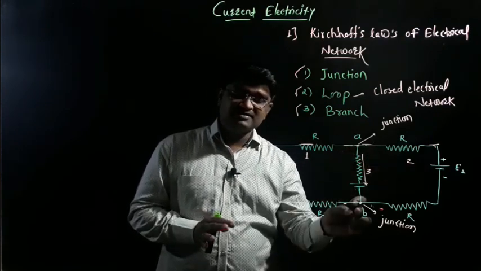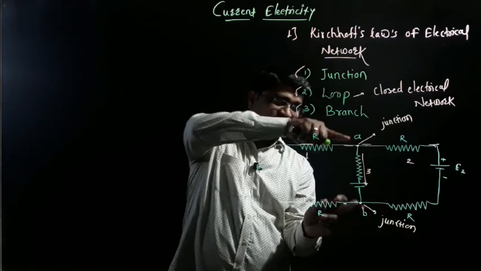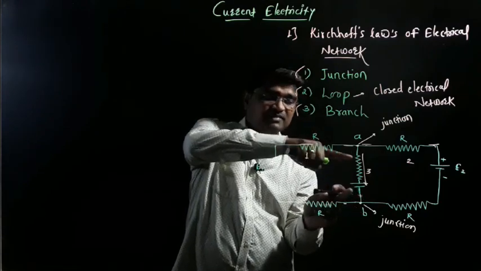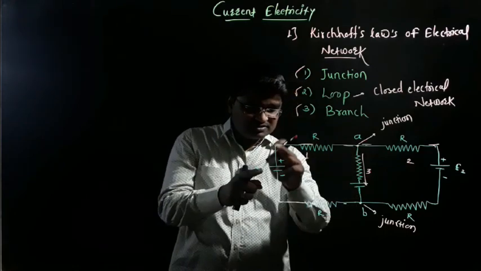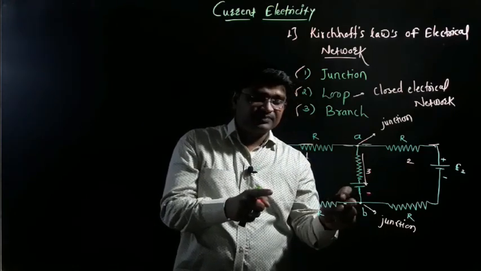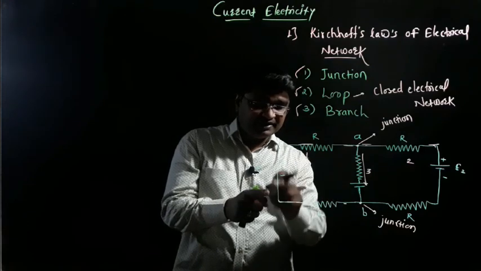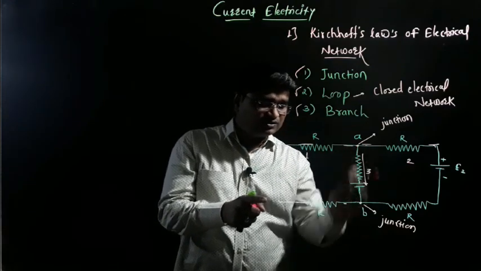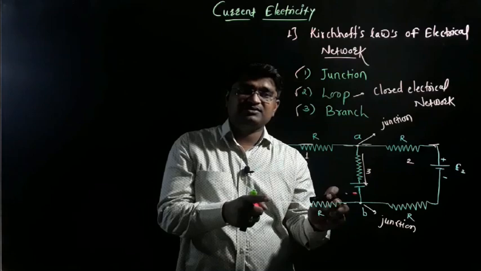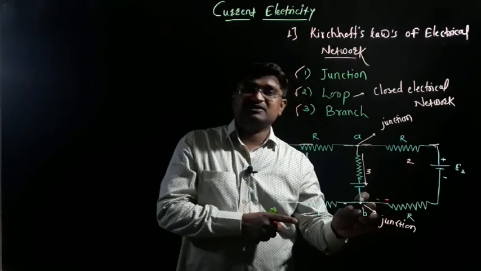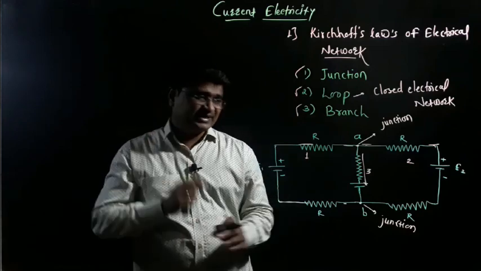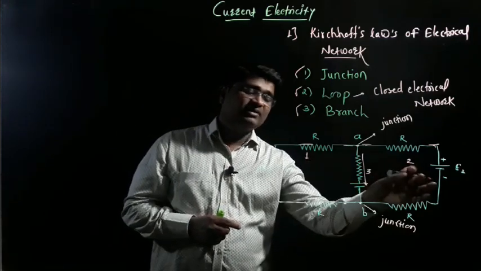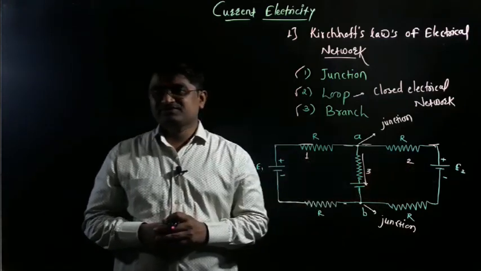Here is another part of the electrical network that lies between two junctions, so this is a branch, and this is also another branch. It means that this electrical circuit has three branches: first branch, second branch, and third branch.